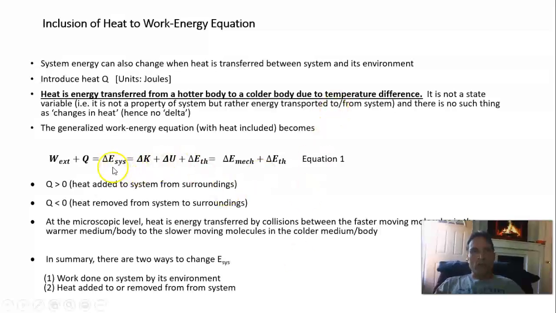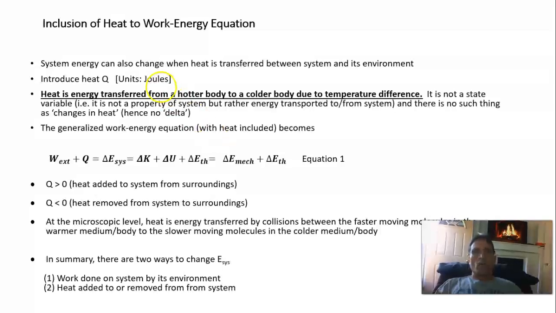And so you can change the energy of the system not only by doing work on the system, but also by adding heat to the system. And heat is just energy. We're going to give it the symbol Q, and heat has units of joules. It's just energy that's transferred from a hotter body to a colder body due to a temperature difference. And so heat is not a property of the system, and therefore we don't define it with delta Q, but rather it's the transfer of energy from one body, a warmer body, to a colder body.